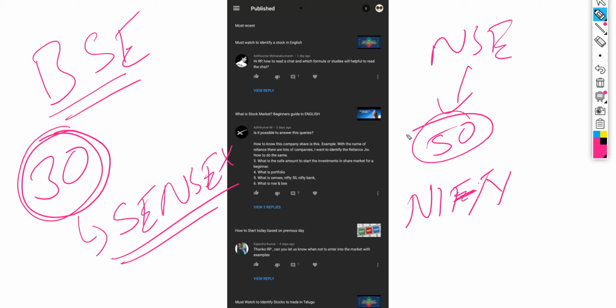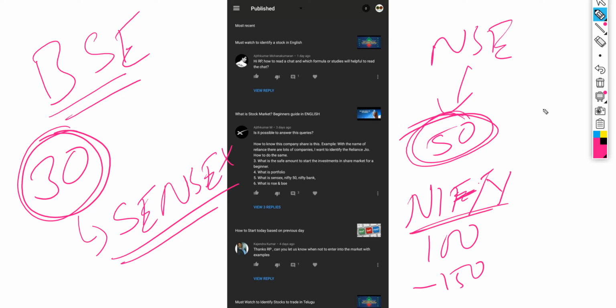Similarly, based on how these top 50 companies perform, we can say today Nifty gained maybe 100 points or is in loss of 150 points. So based on these 50 companies' performance, we can say how the market is today.